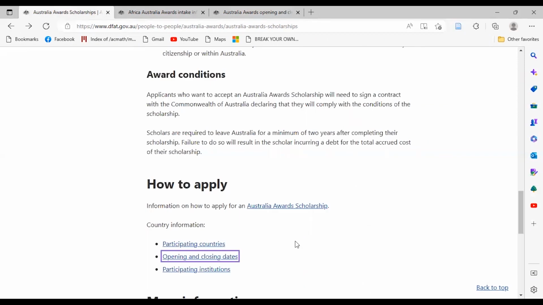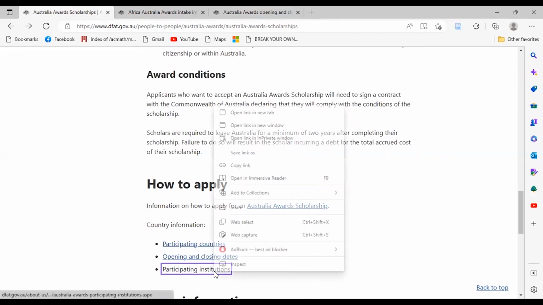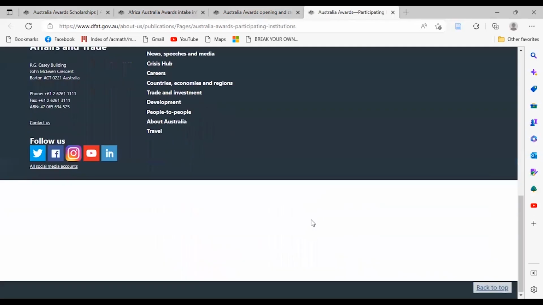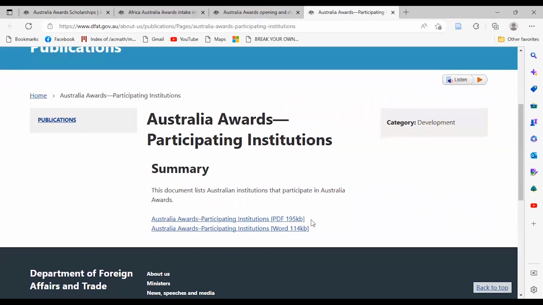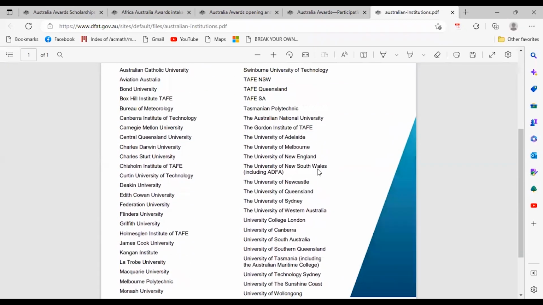After seeing the opening and closing dates, let's see the participating institutions. Here is the list of participating institutions given in 2 documents, one in PDF and one in doc file. I'm going to open only one for demonstration. Here you will find the list of participating universities.